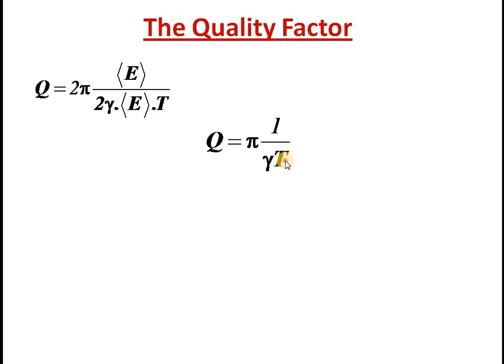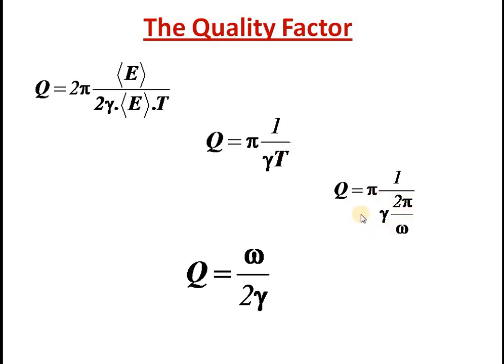Period T is already known to us, that is 2 pi by omega. So you can remove the capital T and substitute 2 pi by omega. Now pi cancels, and inverting omega to the numerator, you get the quality factor Q is equal to omega divided by 2 gamma.